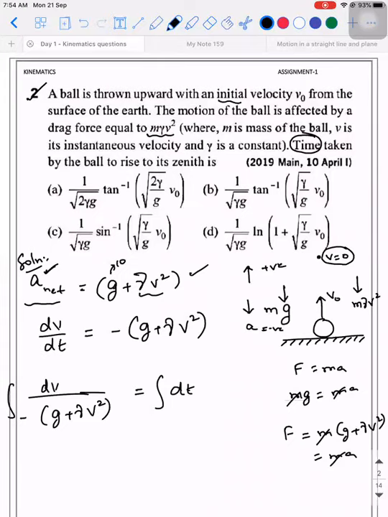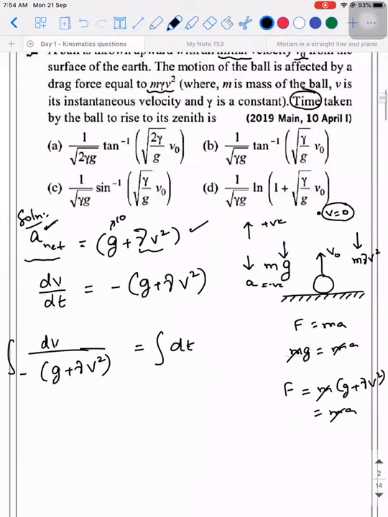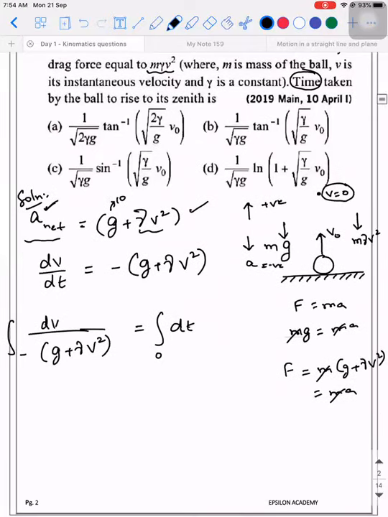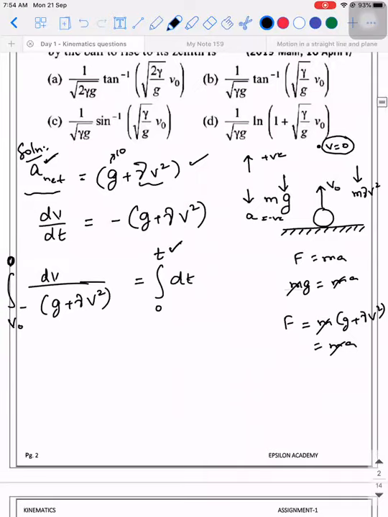0, because initial velocity is v naught. So that time you can take it as 0. What should I take on the left hand side? v naught to 0. Yes, that's right. If I take the time to be t and the final velocity will be 0, because this time corresponds to velocity at maximum height. Now tell me, how do we integrate minus g by g plus gamma v square?